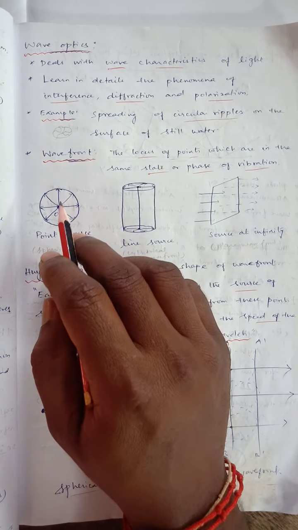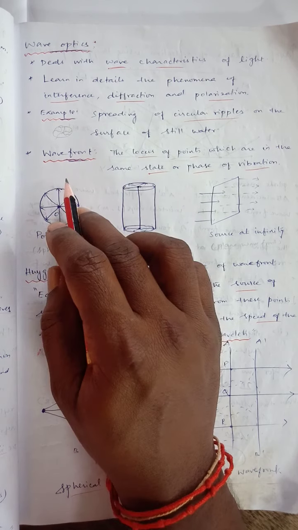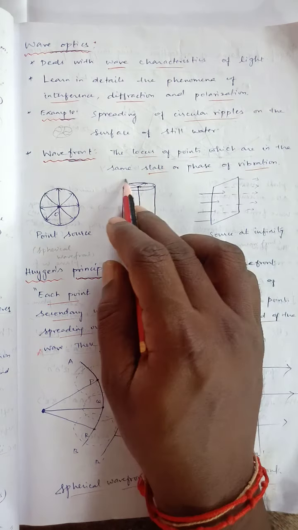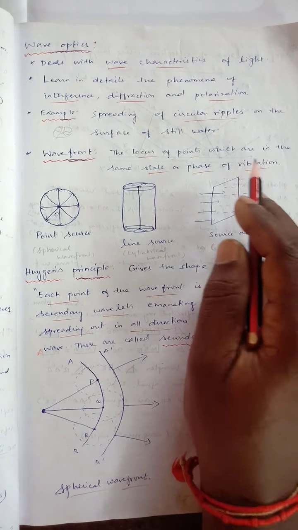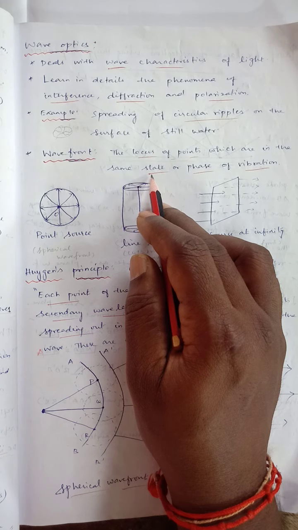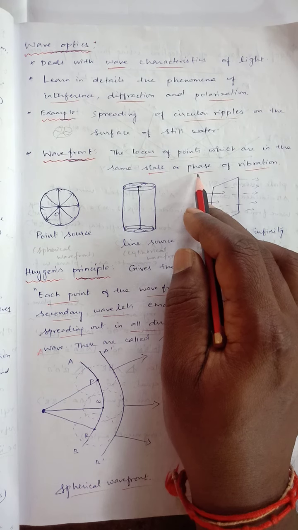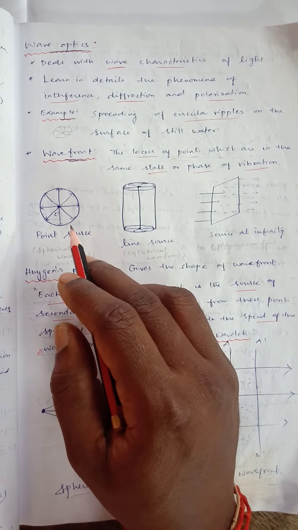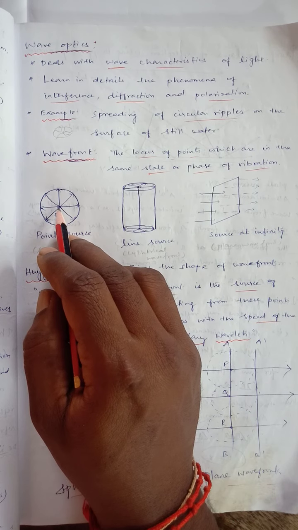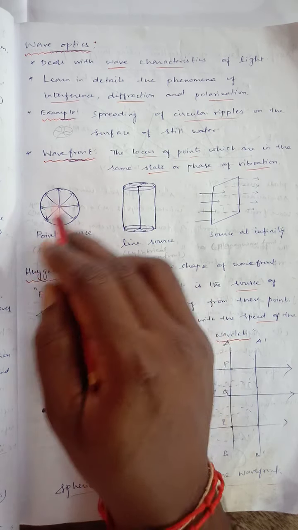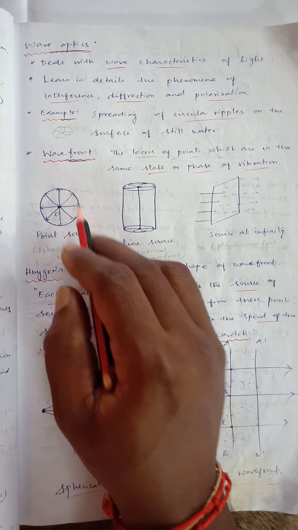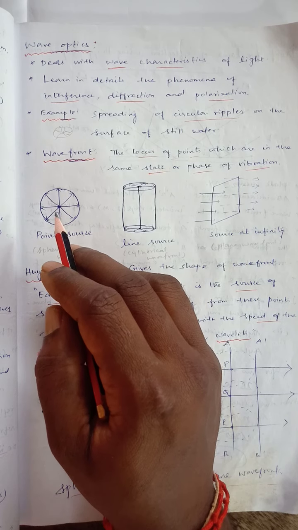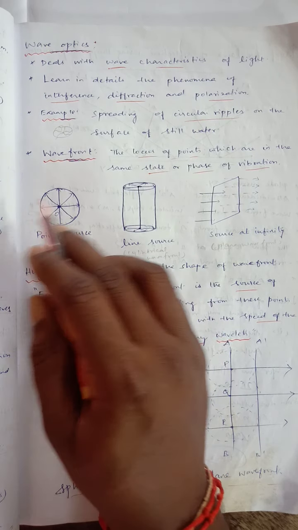Next, see the topic of wavefront. The locus of points, the position of the points which are in the same state or phase of vibration, is called a wavefront. State means the position is a maximum or minimum like that. Phase means the initial position of the light. If you throw the stone at a point, it's called a point source. It can produce a spherical wavefront, which means it goes in all the directions. For example, in still water, if you throw a stone, it makes a wave motion in all the directions. That is a form of spherical wavefront.